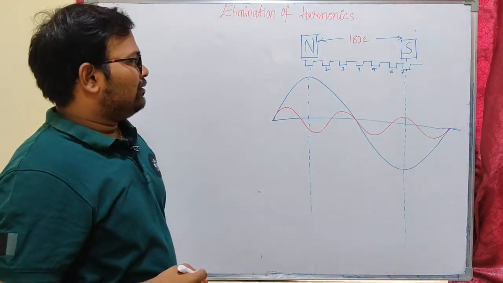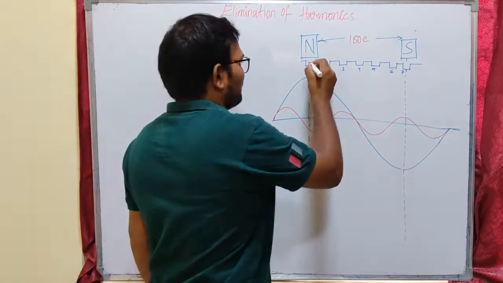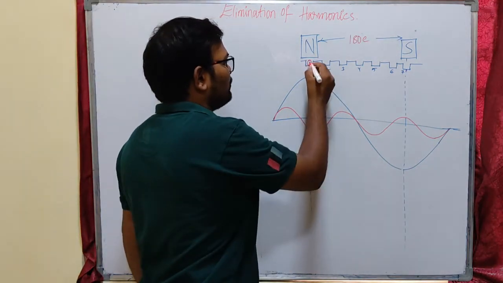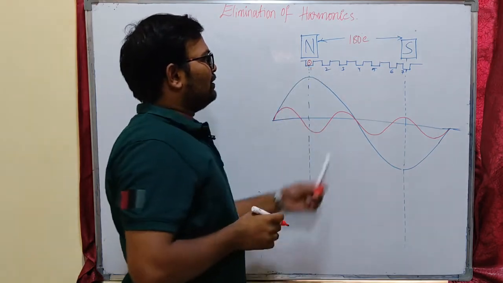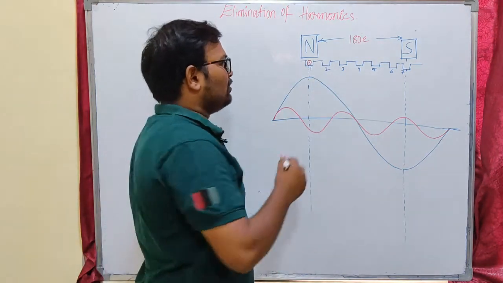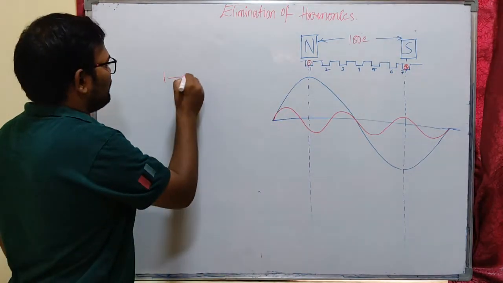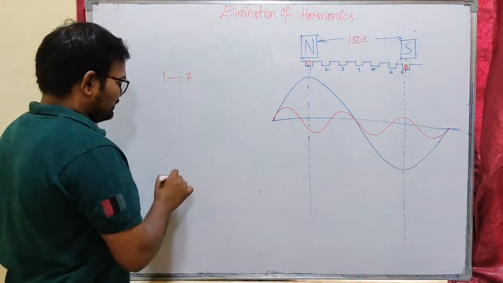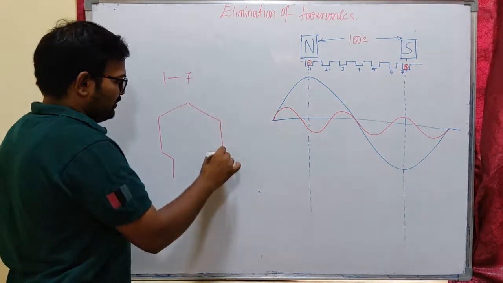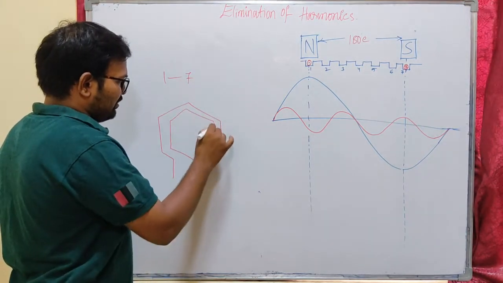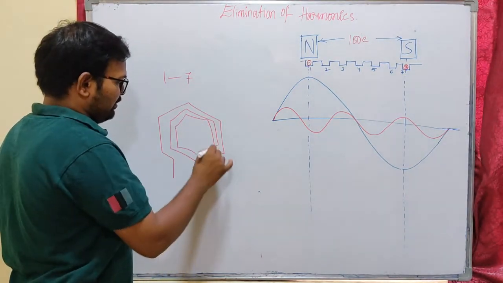Now let us consider what is happening for a full pitch winding. For a full pitch winding I have to keep one coil side in one slot and the second coil side after the full pitch distance. This is my coil, between slots 1 to 7. A coil consists of many turns, as you already know. These are the number of turns I have for a coil.